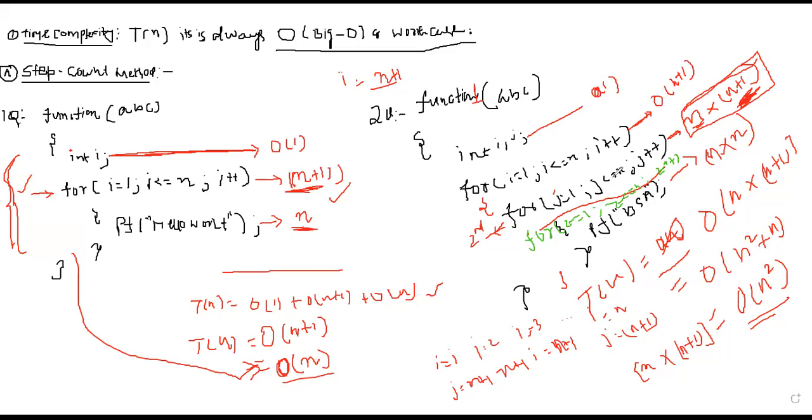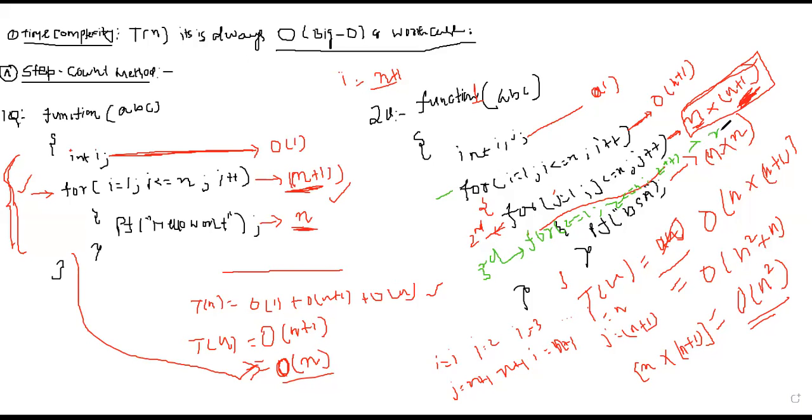What is the time complexity then? If there is one more for loop, now there are three nested for loops. This is the first for loop, this is the second for loop, and there is one more, the third nested for loop. Then how many times will this run?